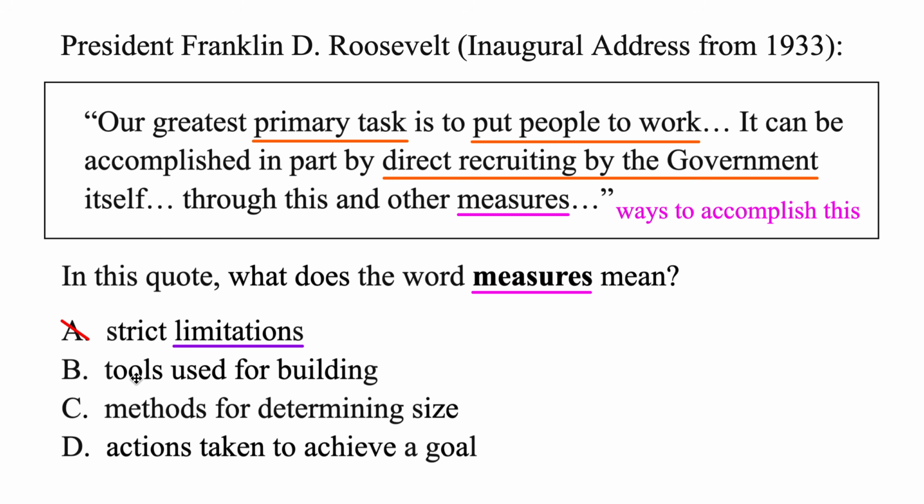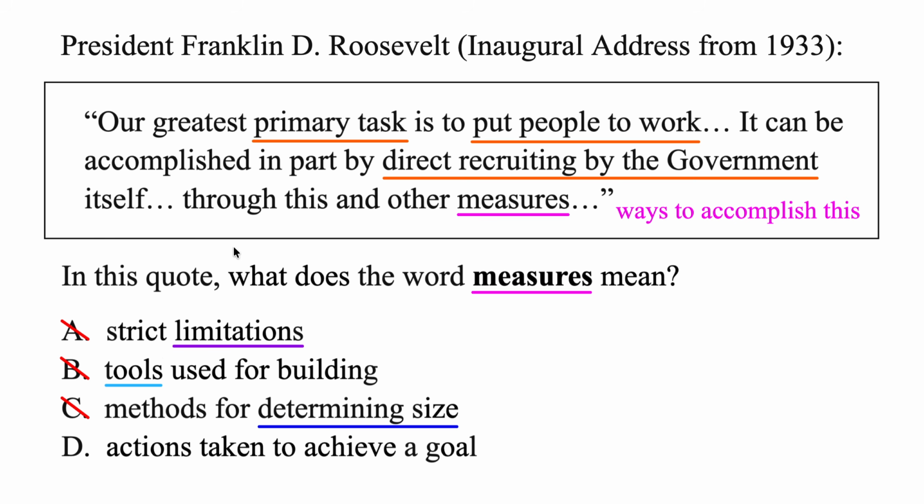The next one, tools used for building. This is just one of these funny answers that's talking about actual tools, physical things. That's not what they're talking about here. So B, that's no good. The third one, methods for determining size. Now, maybe they are determining the size of how many people need work, but that's not really fitting very well either. Through this and other methods for determining size just doesn't sound quite right. So C, that's probably not it.